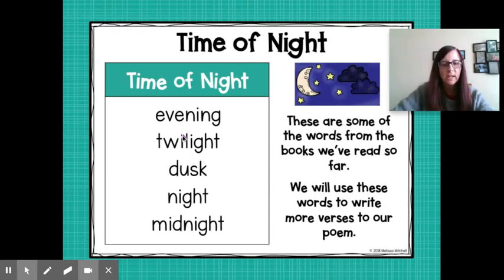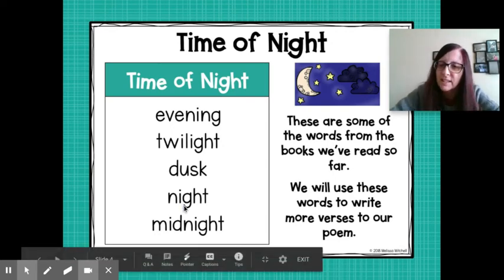It's darker than the evening, but you still see more light than you see dark. The next one is called dusk. This is right when the sun is sitting on that, remember that word, the horizon, and there's more dark than light. It's where you just see a little tiny sliver of the sun, but most of the sky is dark.